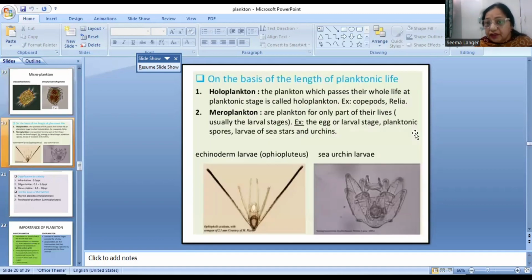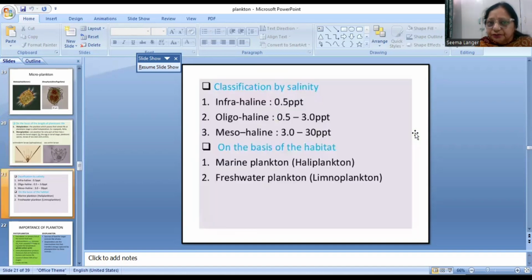So on the basis of length of planktonic life, they can be holoplankton, they can be meroplankton. So holo means whole life. So those organisms which spend their whole life as plankton are the holoplankton. Whereas in some other cases, such as sea stars, urchins, or in case of crabs, they spend their partial life as plankton, and then the adult forms are nektonic.